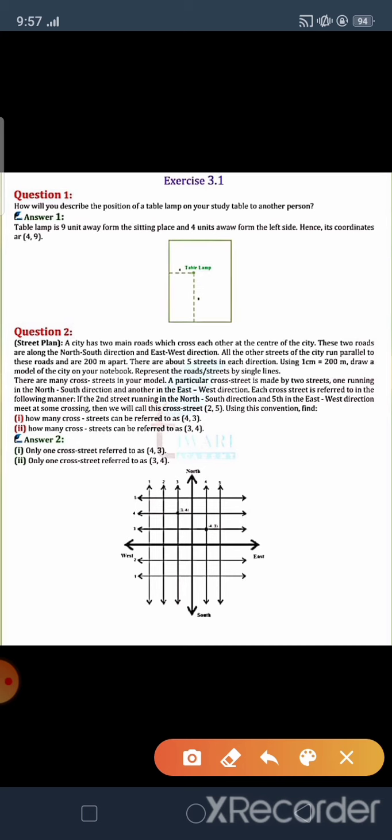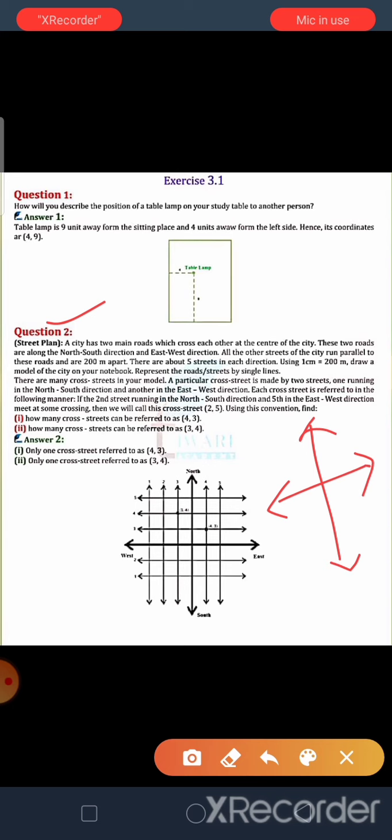Next question, question number 2. Question number 2 is a street plan. According to the question, a city has two main roads. We describe these two main roads, which cross each other at the center of the city.